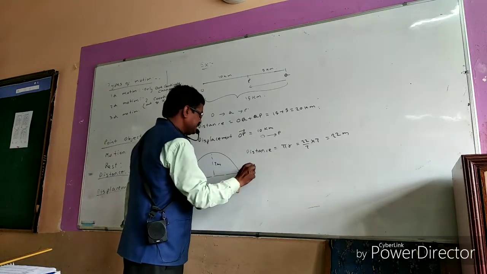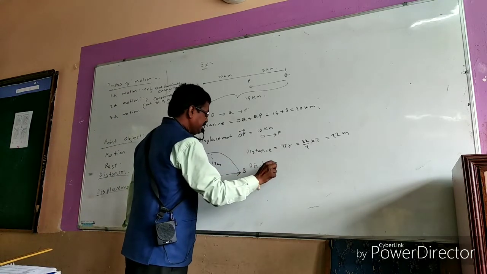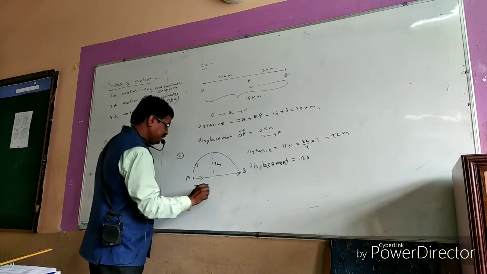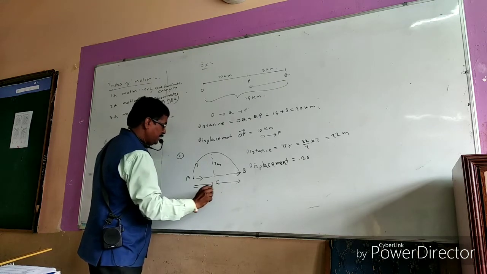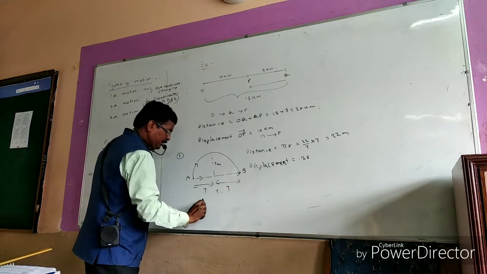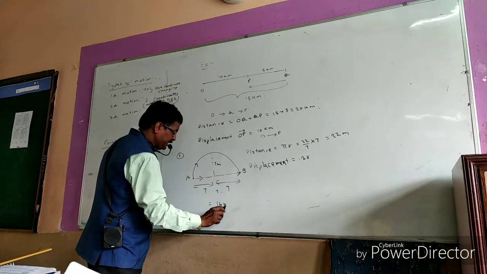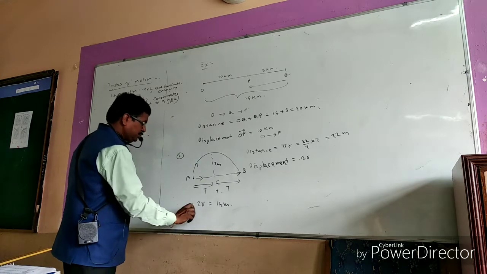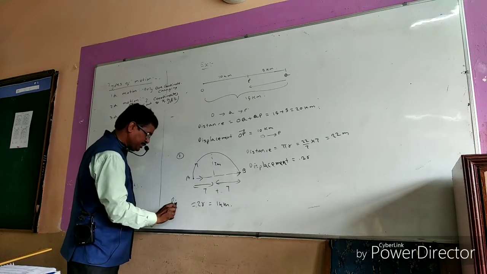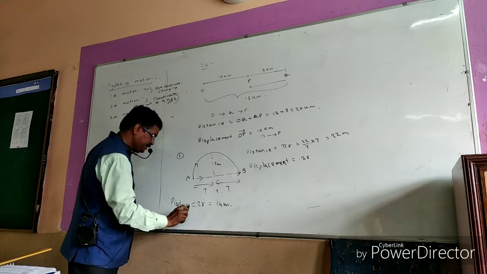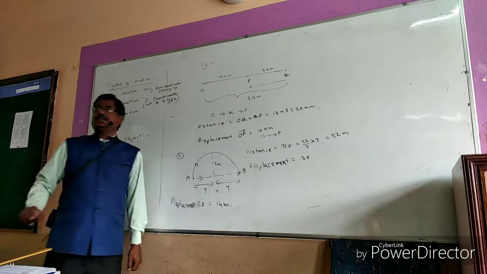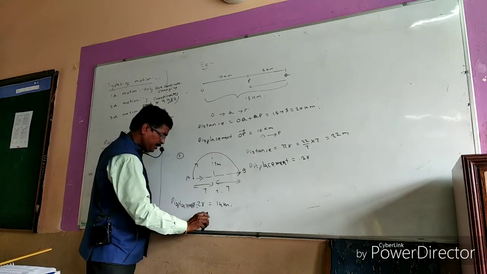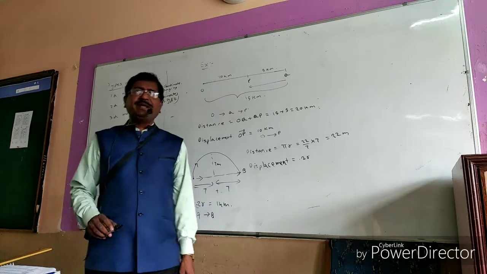And as far as displacement is concerned, in this case what is the magnitude of displacement? 2 into r. Since this is r and this is also r, 7 plus 7, totally you get 14 meters. That is 2r. The diameter itself is the displacement. So displacement equals 2r equals 14 meters. The direction is from A to B. This is the displacement.